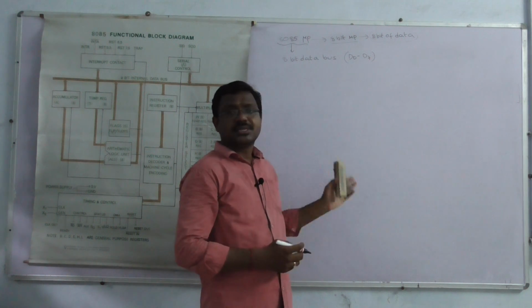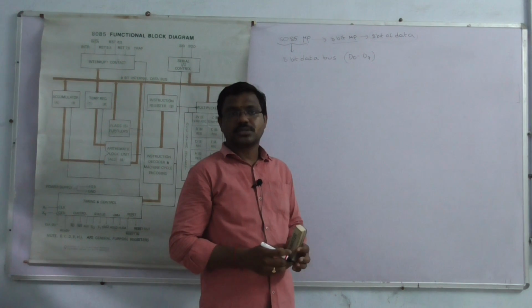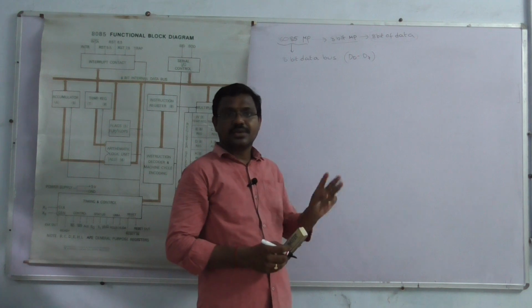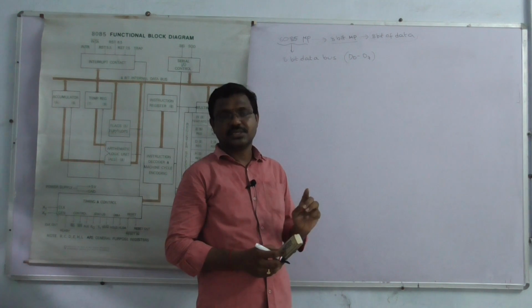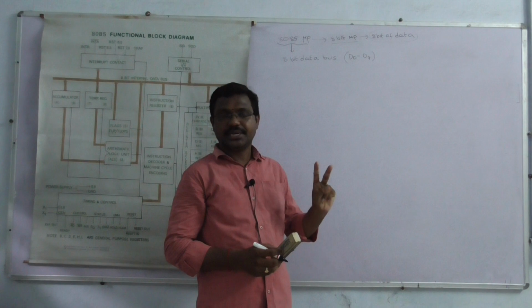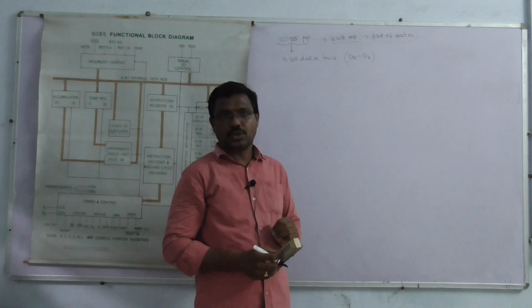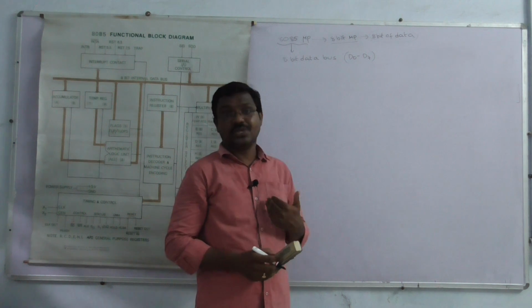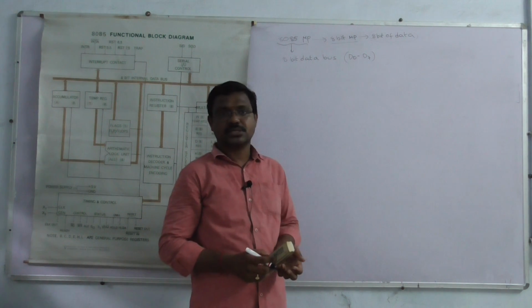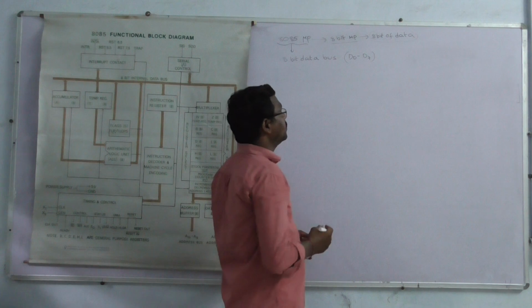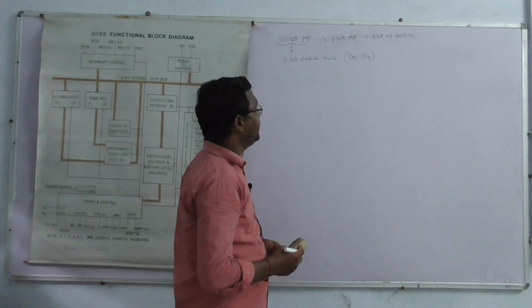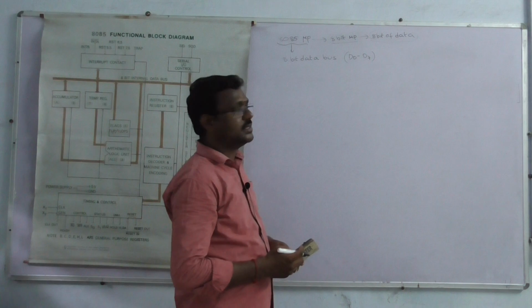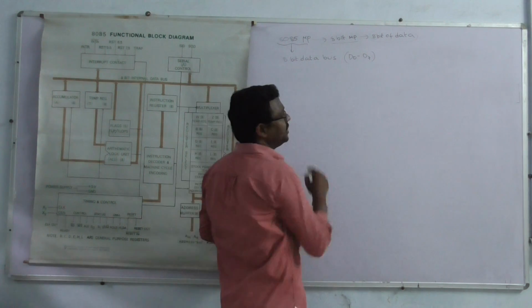How many types of buses are in the 8085 microprocessor? Any processor consists of 3 buses. The first one is the address bus, the second one is the data bus, and the third one is the control bus. The data bus can send or receive data. In the 8085 microprocessor, how many data buses are there? 8 data buses, D0 to D7.